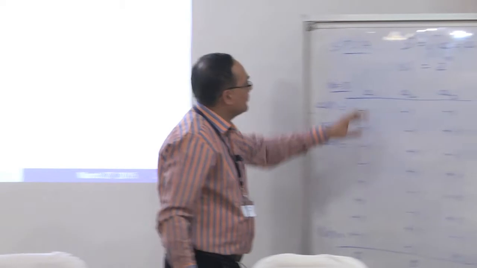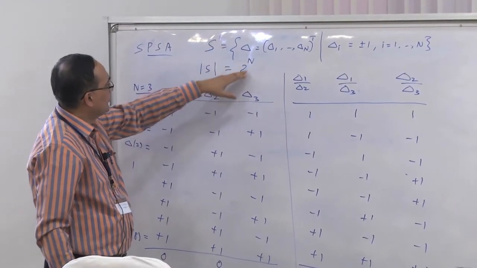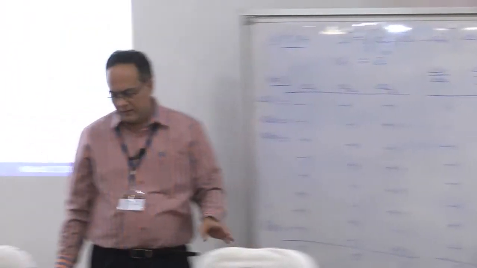Now as I said, the trouble is, as you rightly pointed out, that if you enumerate all of these possibilities, then the cardinality of this set is 2 power n. If n is large, say n is 1000, then you have 2 power 1000. So the problem is that you may not even be running so many simulations. Your algorithm would converge much before you have passed through this set once.